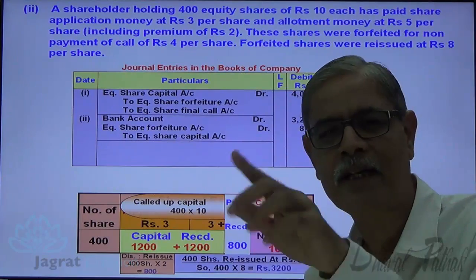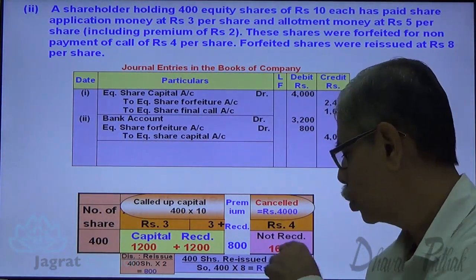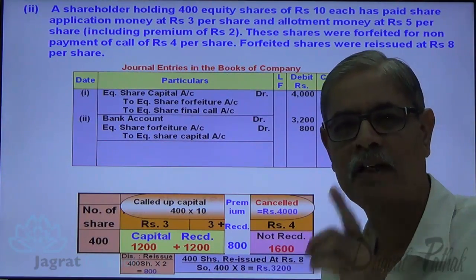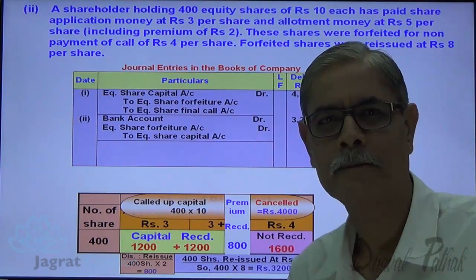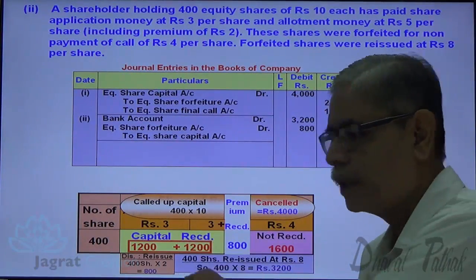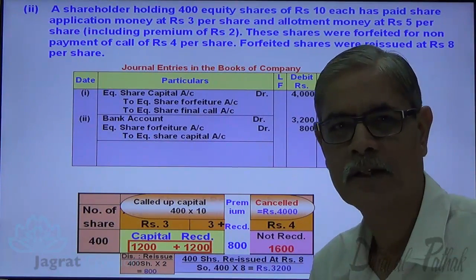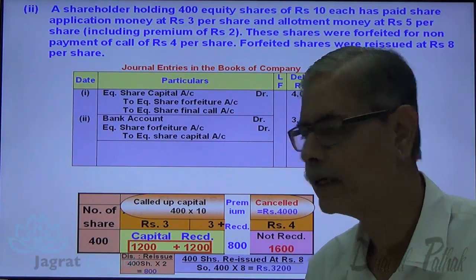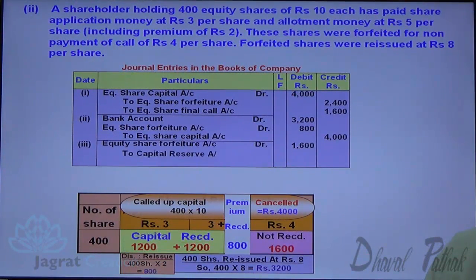So you could not recover 1,600, against that you could recover 3,200. So 3,200 minus 1,600, 1,600 is the amount to be transferred to capital reserve. This is another explanation. Normally general students apply this understanding: 2,400 minus 800, that is also 1,600. That's transferred to capital reserve. So equity share forfeiture account debit to capital reserve account credit.